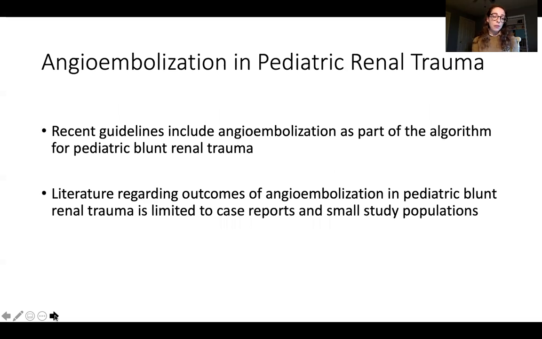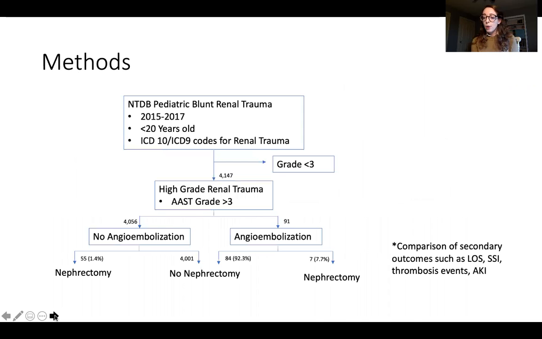The algorithm for blunt renal trauma utilizes grade of injury and hemodynamic status to determine operative versus non-operative management. Recently, angioembolization has become a viable treatment modality for high-grade renal injury to achieve both hemodynamic stability and renal salvage. Direct comparison of renal salvage rates, in addition to secondary outcome measures, have not yet been studied in a large sample size.